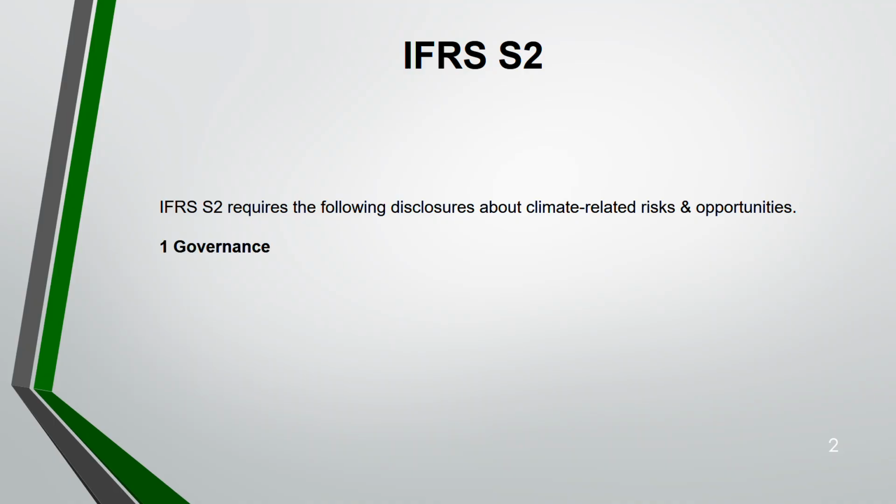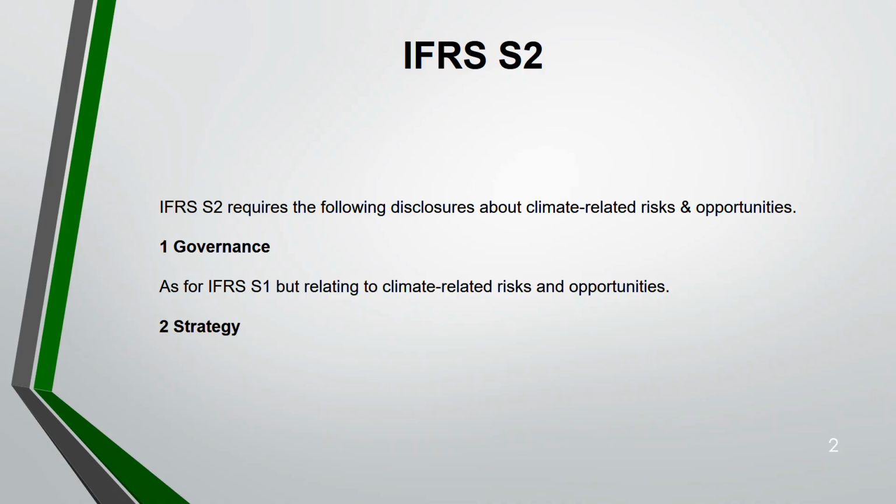Now, here also we have the four areas that we have covered in IFRS S1: governance, risk management, strategy, and metrics and target. So under governance, as for IFRS S1, that means this disclosure also according to IFRS S1, but it is relating to climate related risks and opportunities. Coming to strategy, this is also as per IFRS S1, but relating to climate related risks and opportunities. So you see there's a connection between IFRS S1 and S2. You have to study them together.